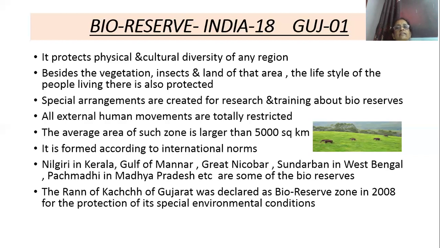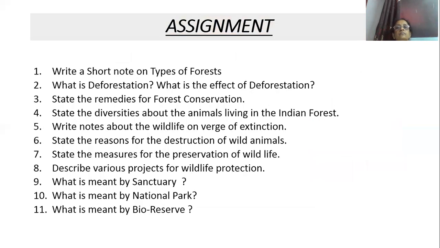So this lesson is completed, and I am giving you some questions as an assignment. All the answers are there in the video and in the textbook. Go through it properly and write the answers in your geography notebook. First one is, write a short note on types of forest. In that you have to write forest according to administration, forest according to management and ownership. Then, what is deforestation? What is the effect of deforestation?